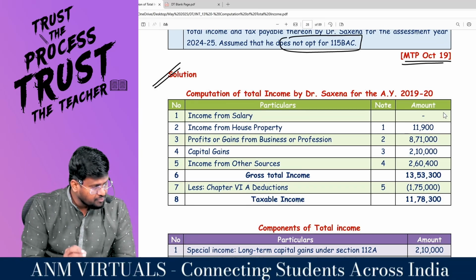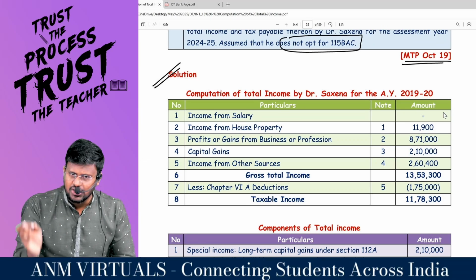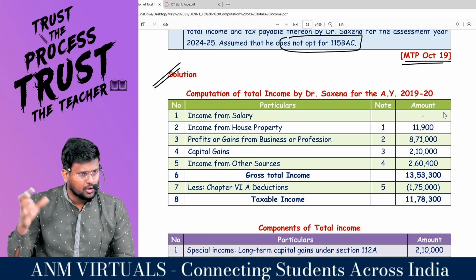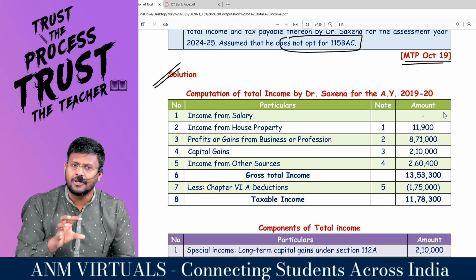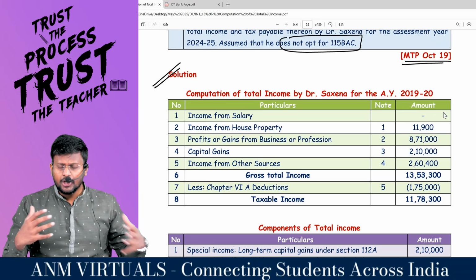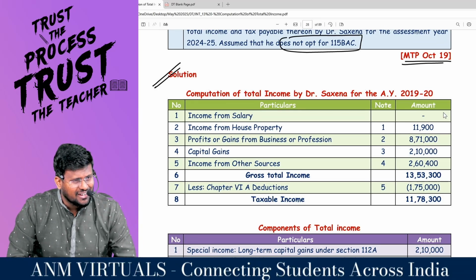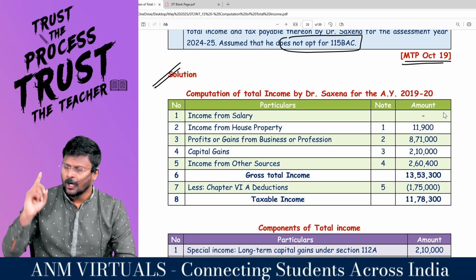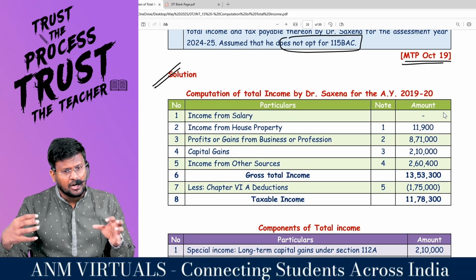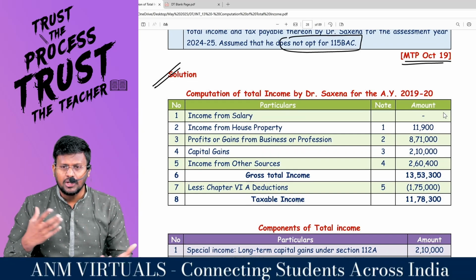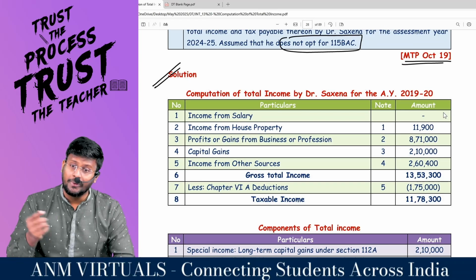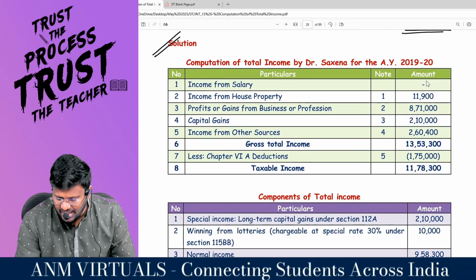Are you all really with me? Section 28, the charging section, is clarifying that if any partner is getting any income from the partnership firm, that should be taxable under the head PGBP. It should not be taxable under the head income from salary. Why? What is the logic? In order to tax it under income from salary, as per section 15, there should be an employer-employee relationship. There is no employer and employee relationship between a partnership firm and a partner, because both are one and the same. Are you really with me? So it will not be taxable under the head salary; it should be taxable under the head PGBP. That's why salary head is 0.